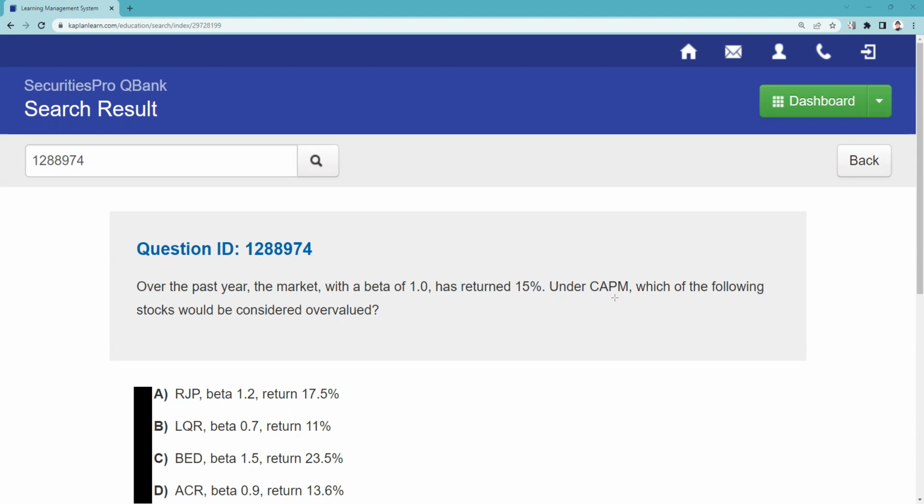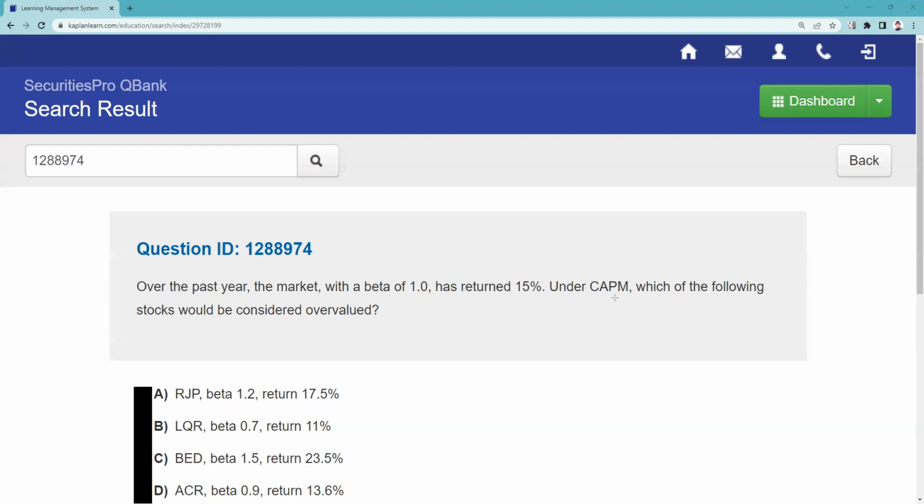This is QID 1288974. I'll put this in the 65 and the 66 playlist. Over the past year, the market with a beta of 1, so kind of interesting phraseology, has returned 15%. So that would be the expectation. You definitely know the beta is a measurement of volatility of a security as compared to the market as a whole. That is very testable.